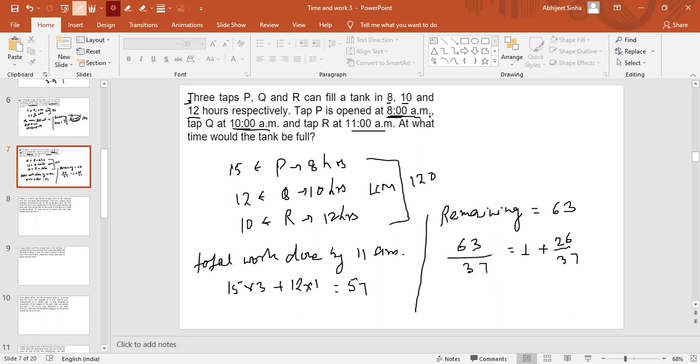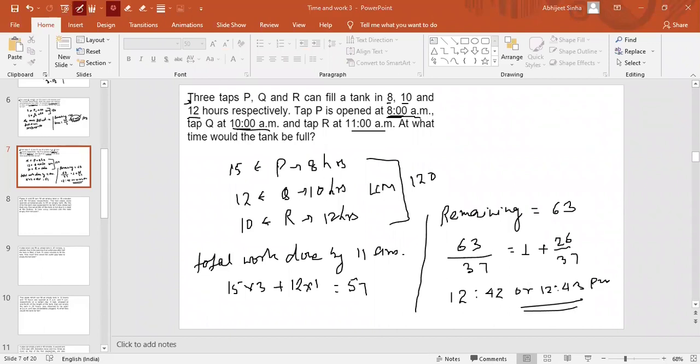So 1 means 1 hour, and approximately, you cannot calculate it exactly. So this is 11 a.m. plus 1 hour, which is 12 p.m. And if the remainder had been half, it would be 30 minutes; this is close to around 42 or 43, I guess. So it is 12:42 or 12:43 p.m. You can check it. So this will be the time.